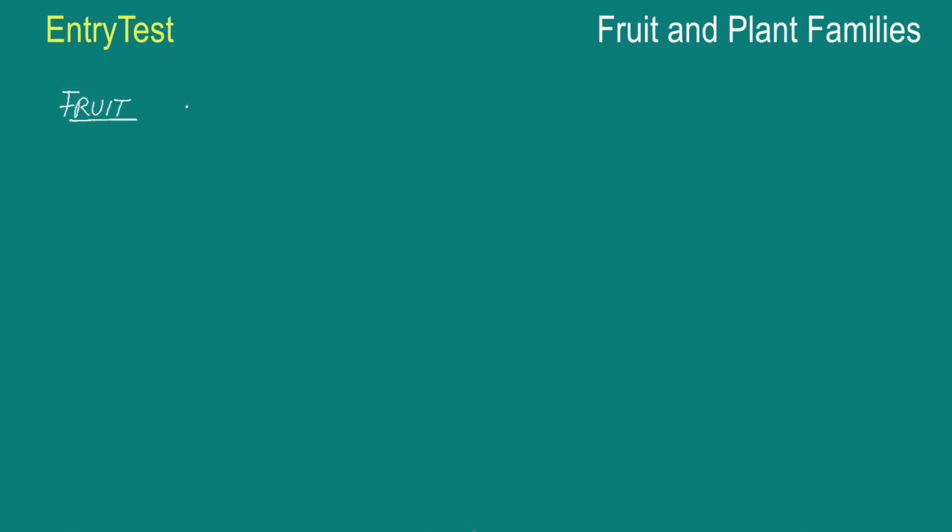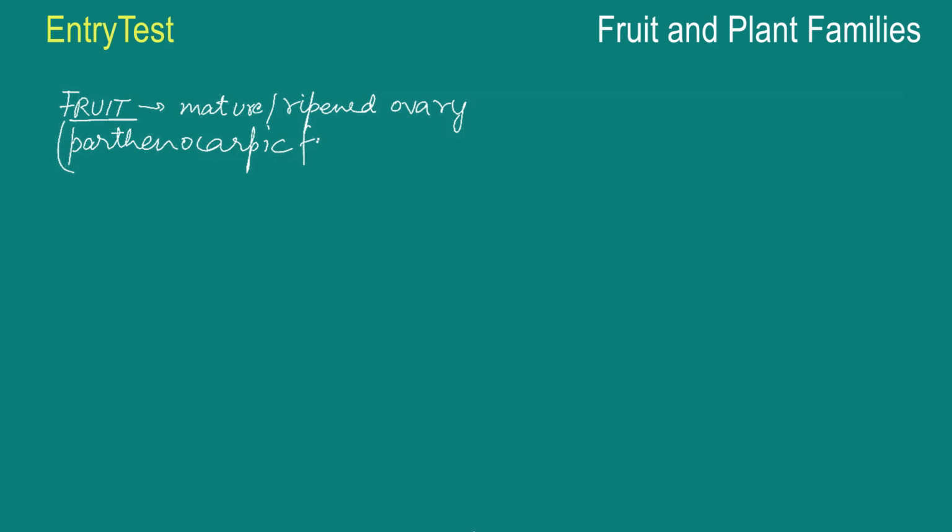So fruit is nothing but the mature or ripened ovary. In a simple layman's definition, that's a mature or a ripened ovary. And you might be knowing from the previous video that the ovary is part of the female reproductive organ of a plant, and it's located in the flower. Now sometimes the fruit is also formed without the fertilization of the ovary. In that case, it's called a parthenocarpic fruit, in which case there is no fertilization and the fruit is made just like that.